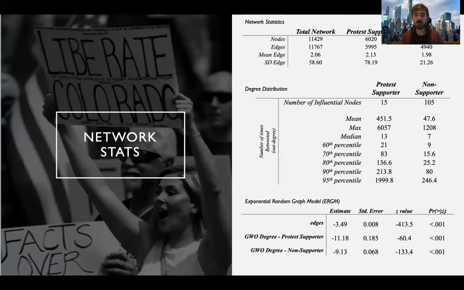So we use what's called geodesic weighted out degree. This is essentially the number of times they were retweeted, and it looks at how uneven the distribution of the retweets was. For both protest supporters and non-supporters, the values were negative, and the more negative it is, the more uneven the distribution is. Both of these are statistically significant. However, the protest supporters are more negative, which shows that their network had a much more uneven distribution compared to the non-supporter network.